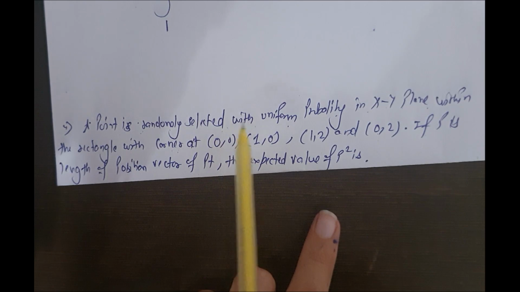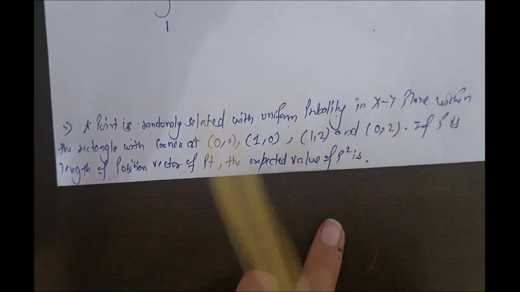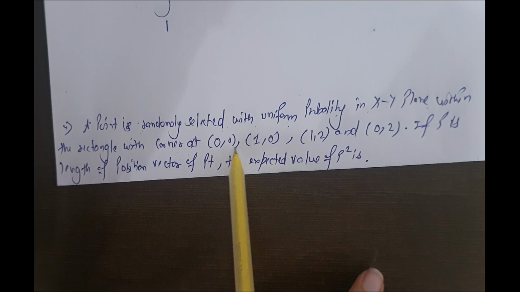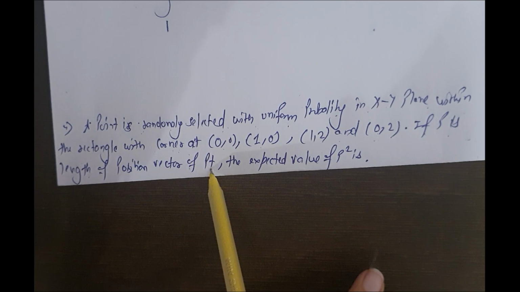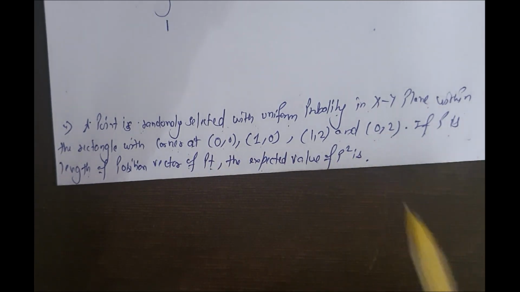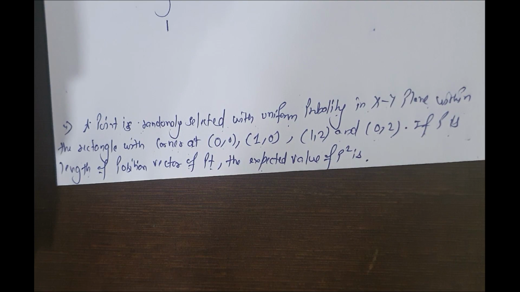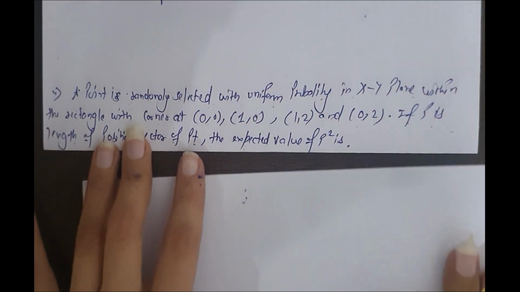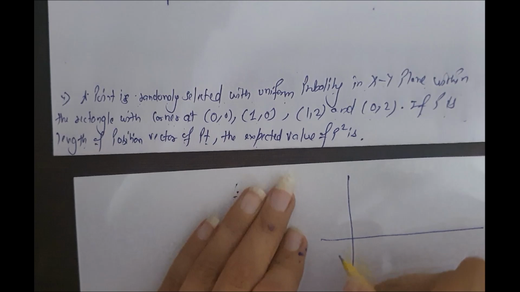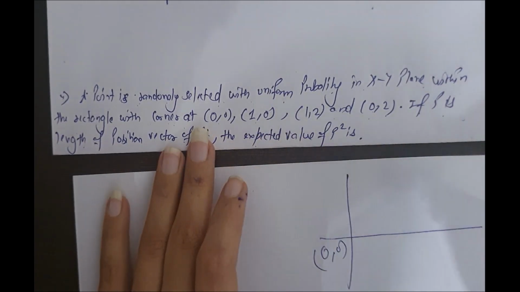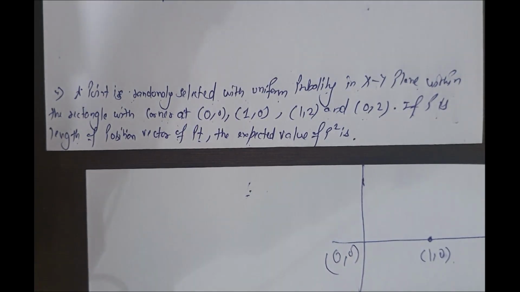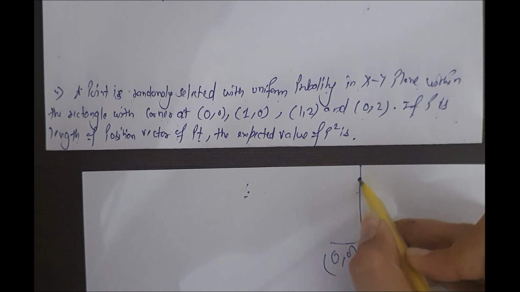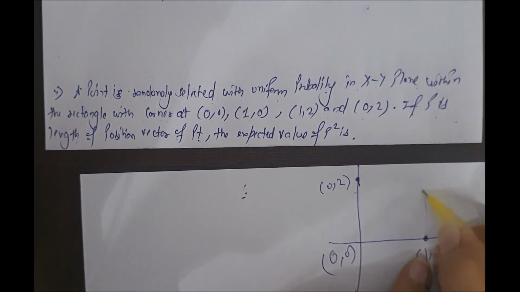Here a point is randomly selected with uniform probability in the xy plane within the rectangle with corners at (0, 0), (1, 0), (1, 2) and (0, 2). If P is the length of the position vector of the point, the expected value of P square is. This is a lengthy question and this is the last question of this topic. Here they are given points. Now first of all plot it. (0, 0), (1, 0): 1, 0 will be somewhere here. This is (1, 0). (0, 2) will be somewhere here. Last one is (1, 2), this will be somewhere here.